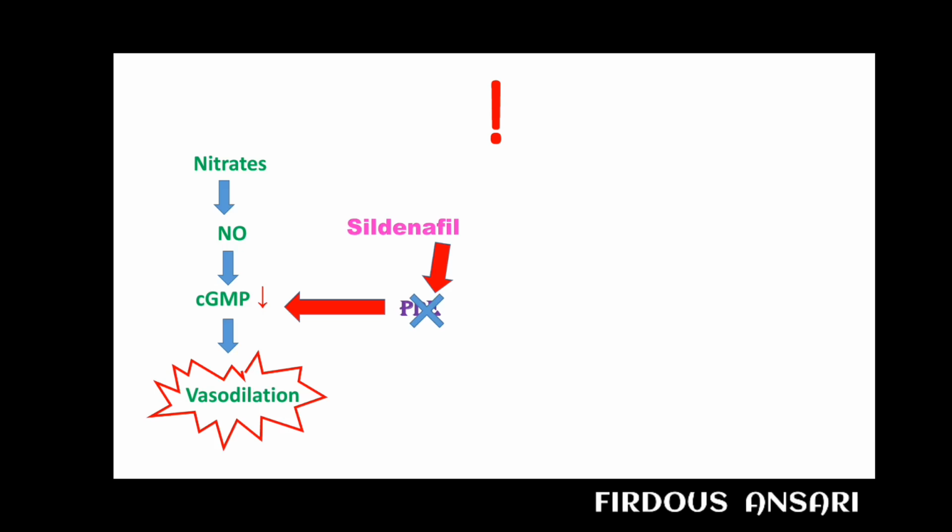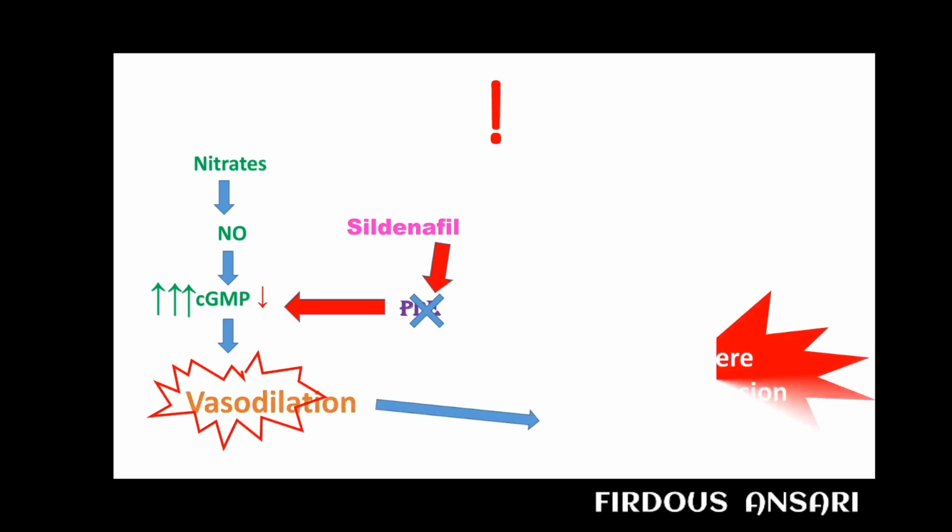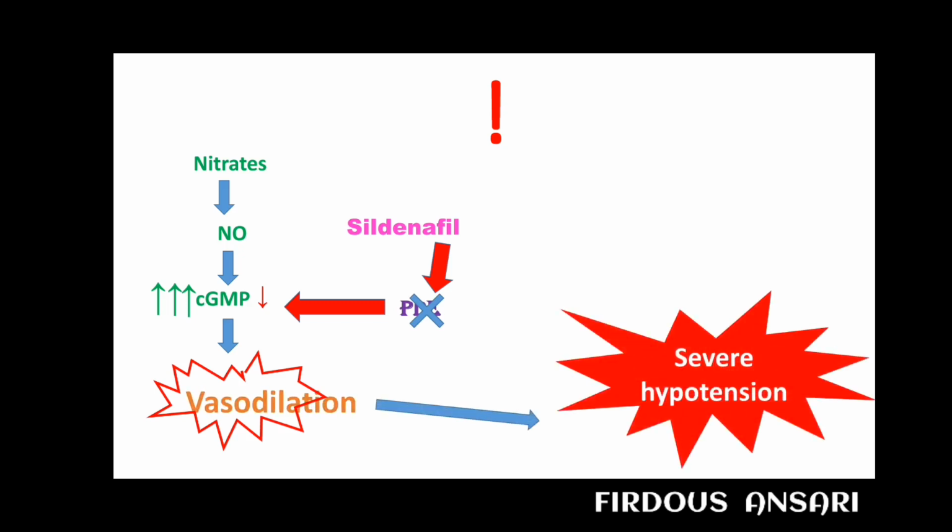There won't be metabolism of cyclic GMP. That means the cyclic GMP will be available in high amount. And when the cyclic GMP level is elevated, it will lead to more severe vasodilation, thereby leading to more severe hypotension. So it is said that nitrates should never be given along with sildenafil. It is a kind of drug-drug interaction.